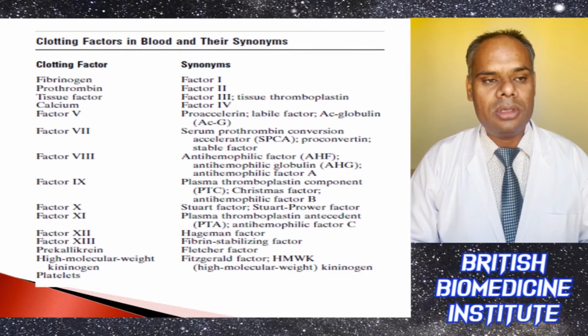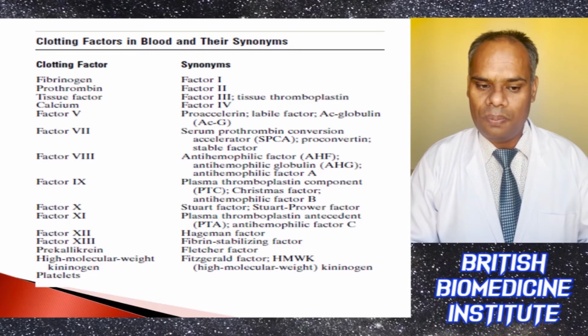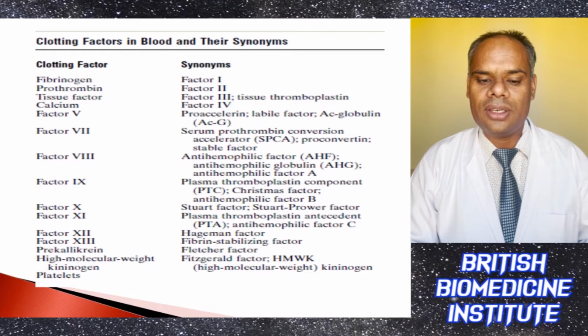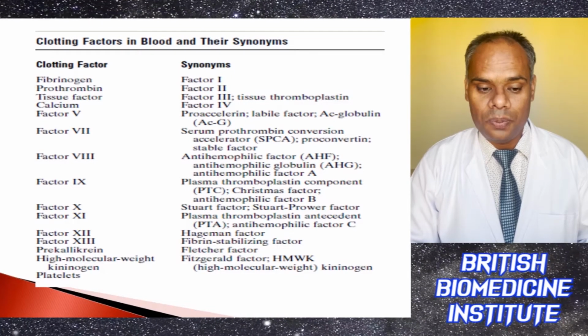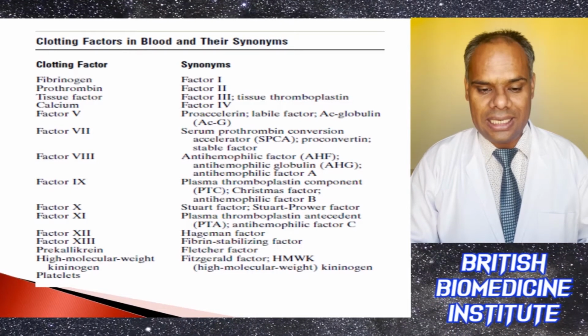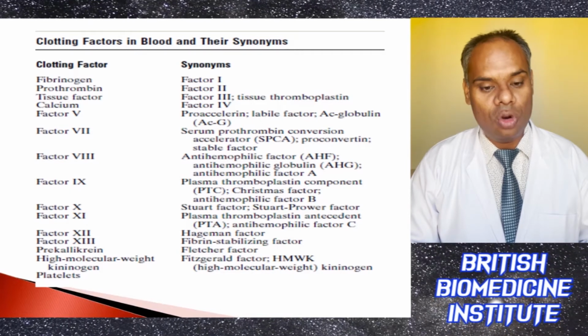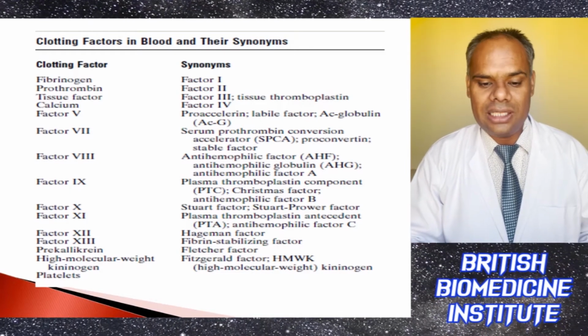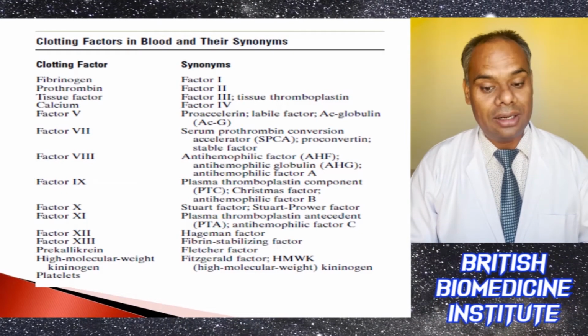fibrinogen. The synonyms are: factor 1, prothrombin is factor 2, tissue factor is factor 3, calcium is factor 4, factor 5 is your ACG, proaccelerin or labile factor or AC globulin. Factor 7 is your SPCA, serum prothrombin conversion accelerator.